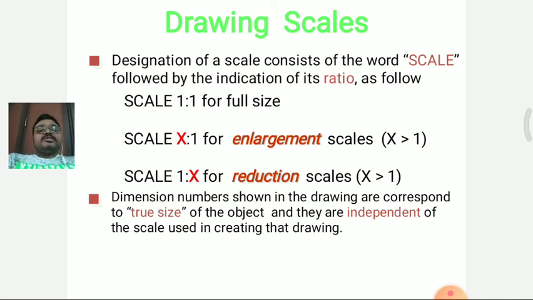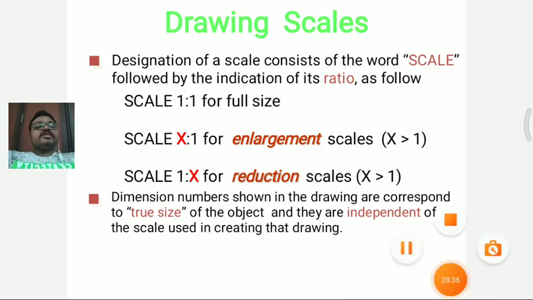But the dimension numbers shown in the drawing correspond to the true size of an object, that is the true value of the real size of the object, and they are independent of the scales used in creating that drawing. In one chart we can take 1 is to 2, and in another chart we can use 1 is to 3 or 1 is to 4. So for different proportions we are taking these different scales, in the enlargement scales or the reduction scales. These are the types of drawing scales we use in engineering drawing.